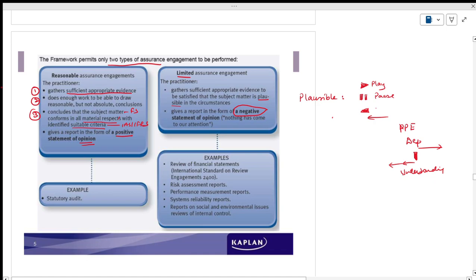Limited assurance means you will say that the subject matter, which is the financial statements, is plausible, meaning there are some doubts for you. Limited assurance is that the subject matter is plausible in the circumstances. Which circumstances? Circumstances with respect to property, plant, and equipment.